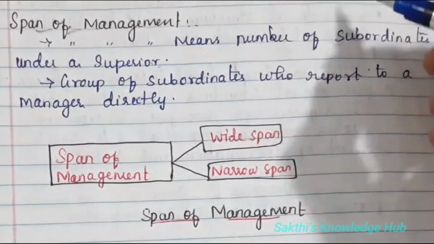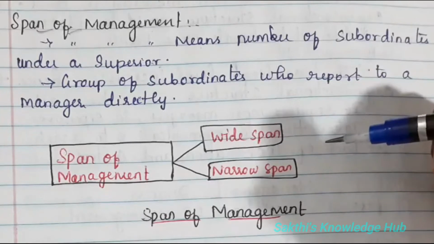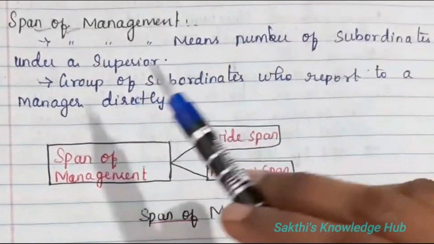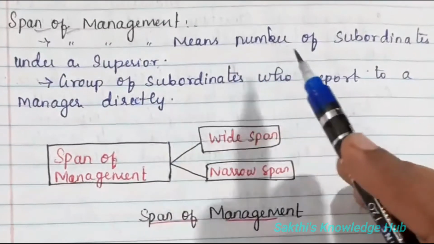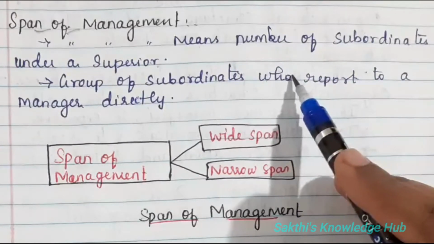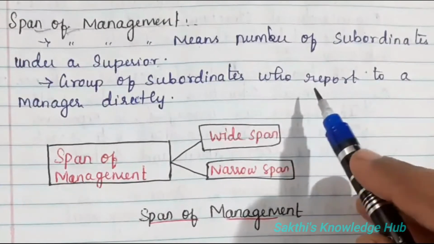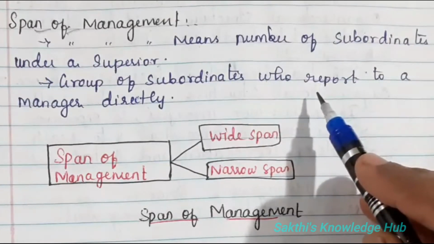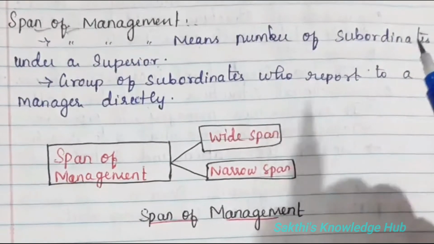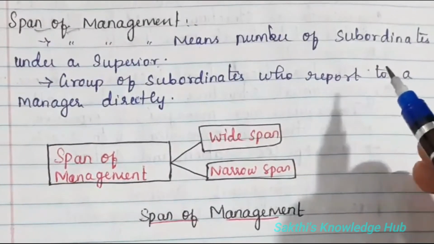To know about this, we can have a pictorial representation that will help you to understand what the span of management is. A group of subordinates who report to the manager directly. For every work, a set of people will be engaged to take care of it and to complete it. It is not possible to perform by an individual. So an organization will set up a team or a group to perform some particular task. For each and every group, there should be one person to lead or to take care of the other people who are coming under them.